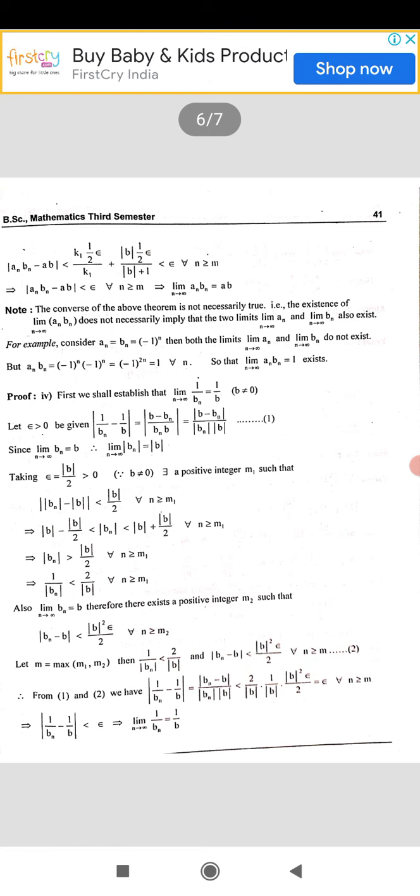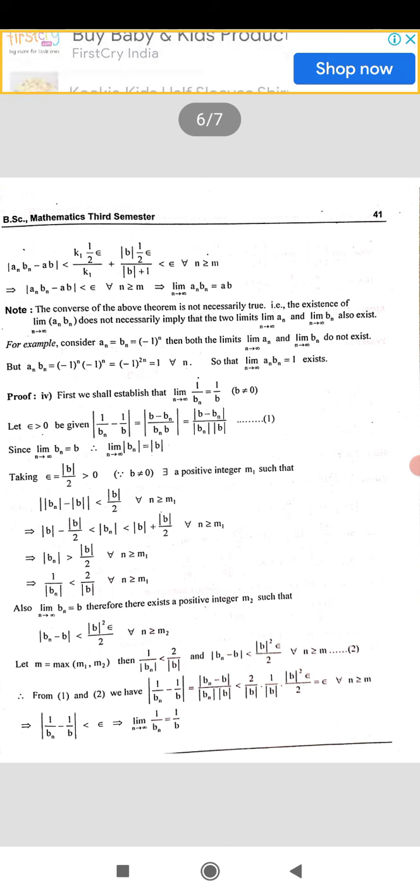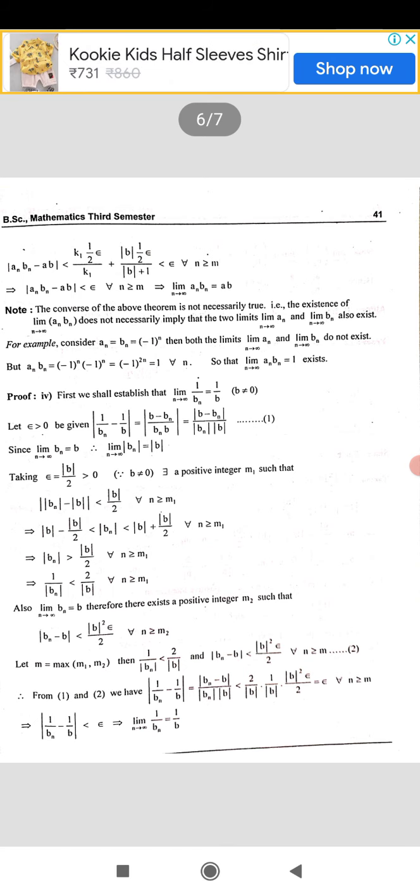After simplification, it gives epsilon, which implies modulus of an bn minus ab is less than epsilon for all n greater than or equal to m, which says that an bn converges to ab. That is, limit n tends to infinity of an bn is equal to ab. That means if an converges to a, bn converges to b, then an bn converges to ab.